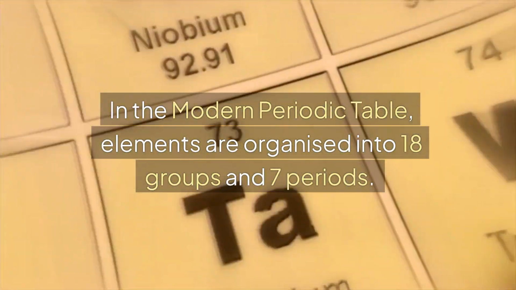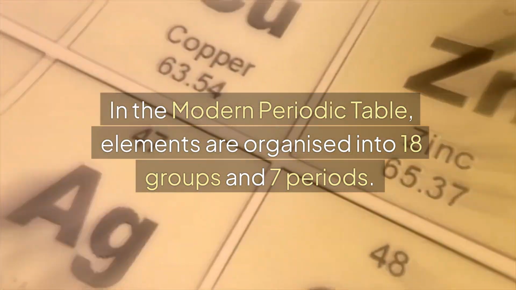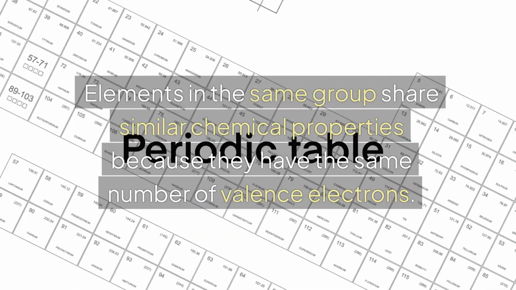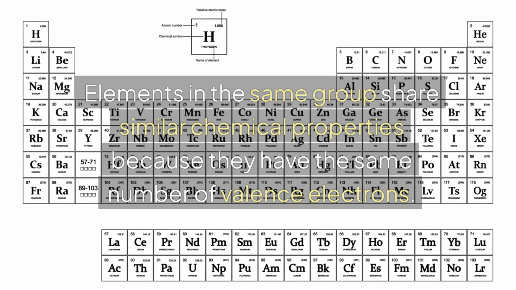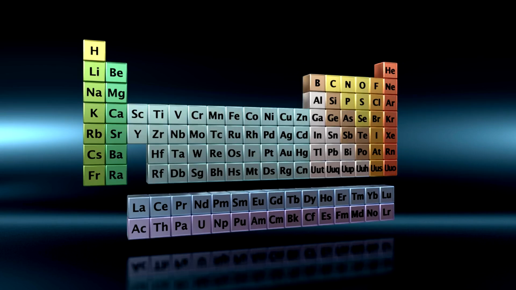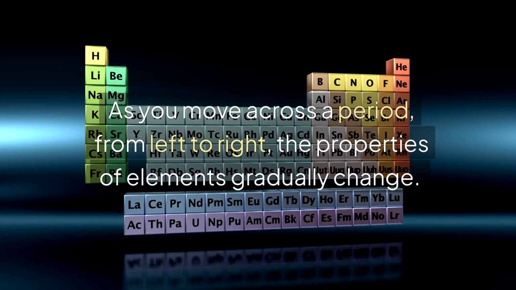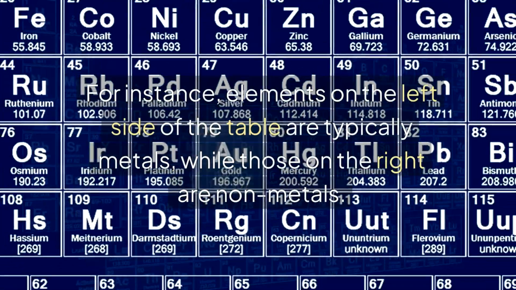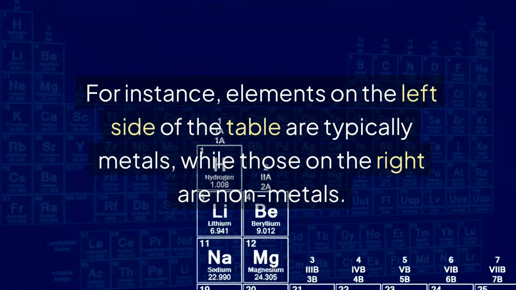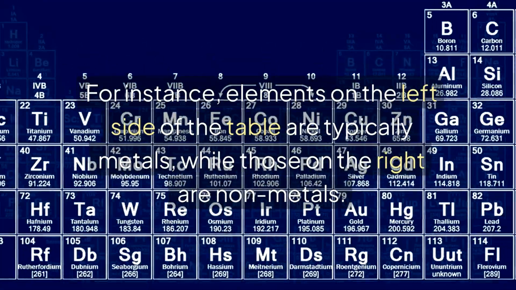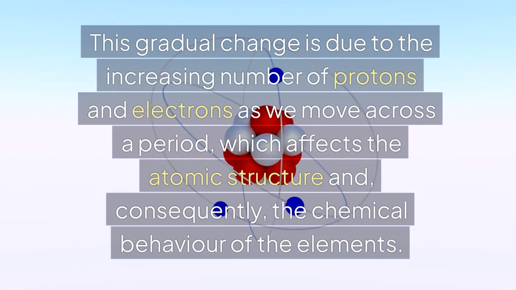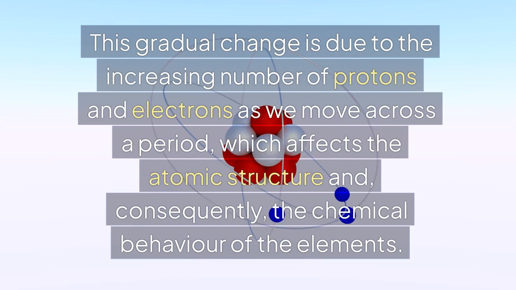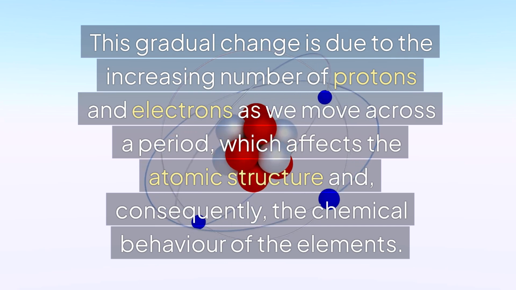In the modern periodic table, elements are organized into 18 groups and 7 periods. Elements in the same group share similar chemical properties because they have the same number of valence electrons. As you move across a period, from left to right, the properties of elements gradually change. For instance, elements on the left side of the table are typically metals, while those on the right are non-metals. This gradual change is due to the increasing number of protons and electrons as we move across a period, which affects the atomic structure and, consequently, the chemical behavior of the elements.